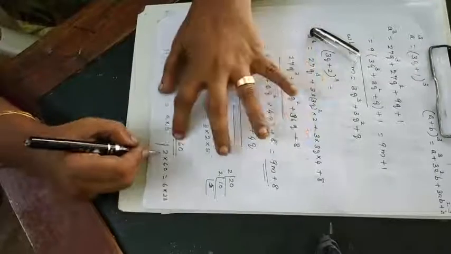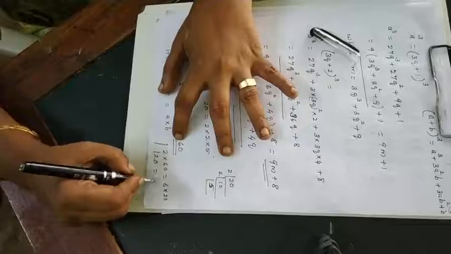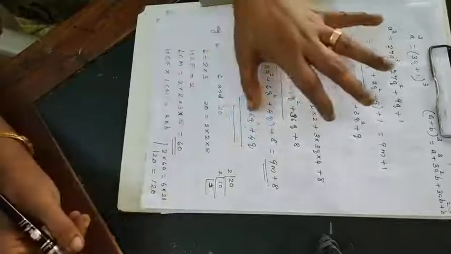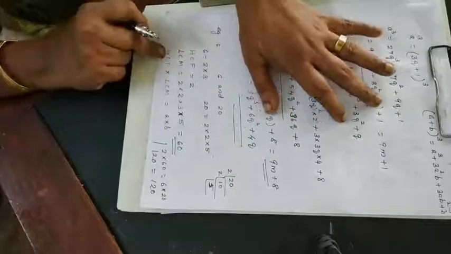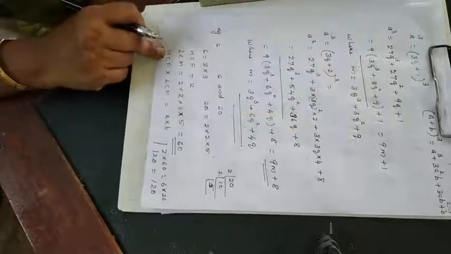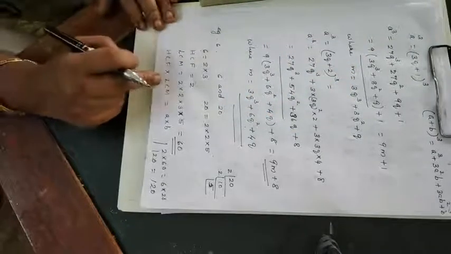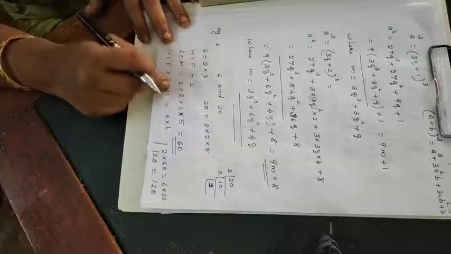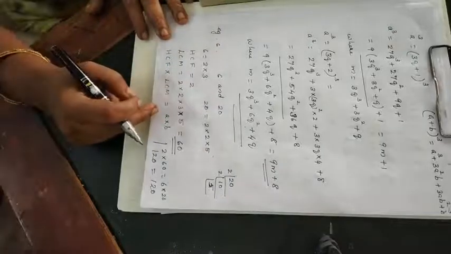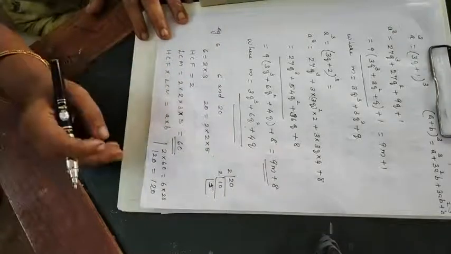Here 120 you will get, and also 120 you will get. So when you multiply the HCF and LCM of 2 or 3 numbers, you are getting the product of those numbers.